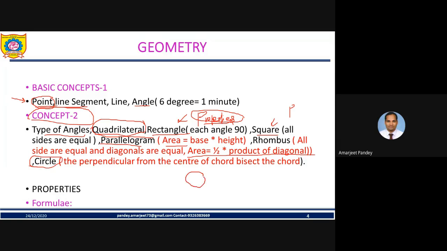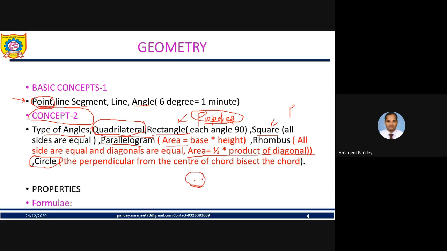Suppose we have a circle, and this is the center. If you are putting a perpendicular from the center to a chord, we all know what a chord is. A chord is a line or a segment which joins two points on the circle.